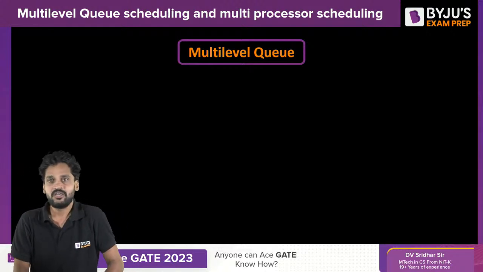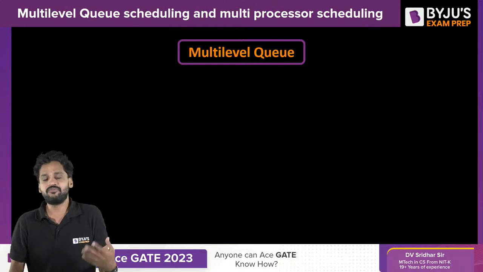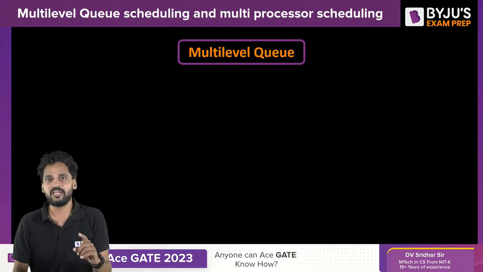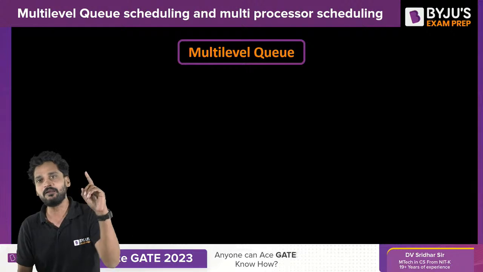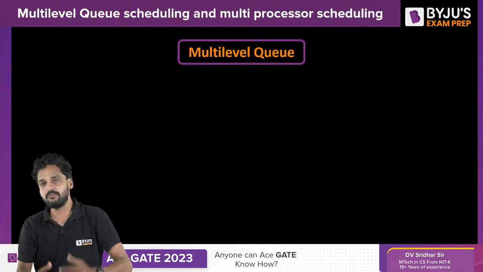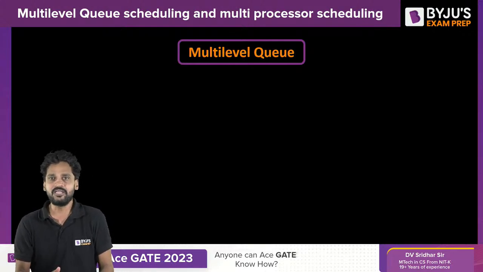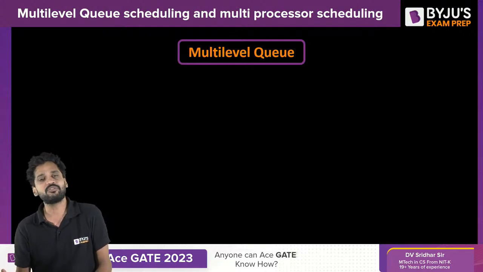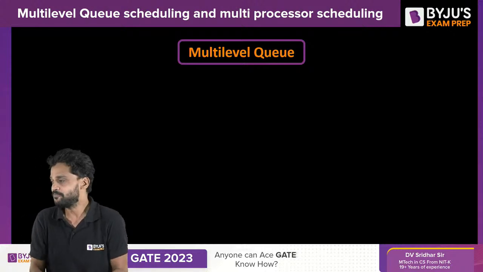Generally, whenever we have a single processor, the processor will be associated with only a single main memory. And whenever there are several processes in the main memory, we need to follow some scheduling algorithms in order to schedule the next process which gets into the CPU.